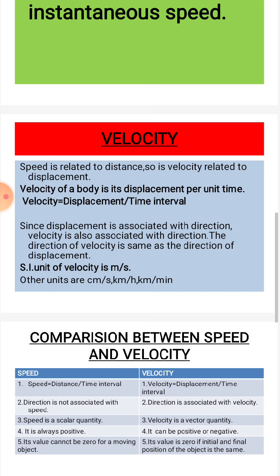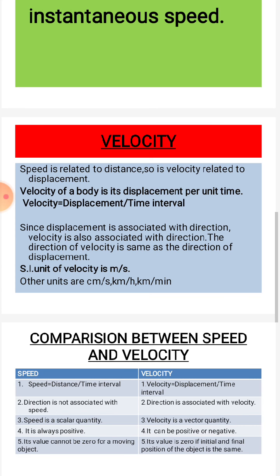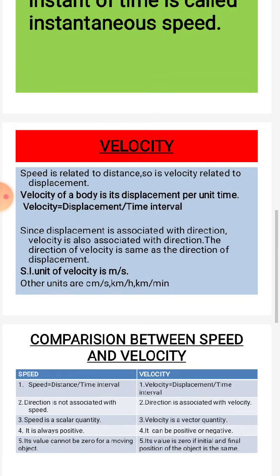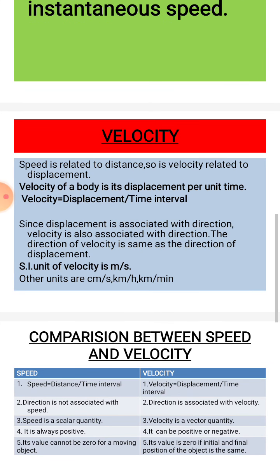Since displacement is associated with direction, velocity is also associated with direction, and the direction of velocity is the direction of displacement. The SI unit of velocity is also meter per second and the other units are centimeter per second, kilometer per hour, kilometer per minute also.